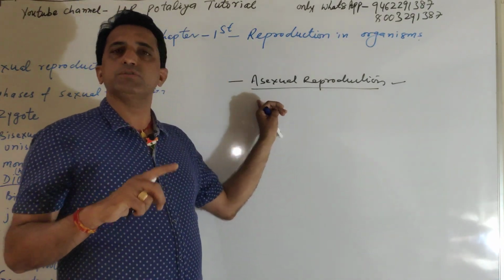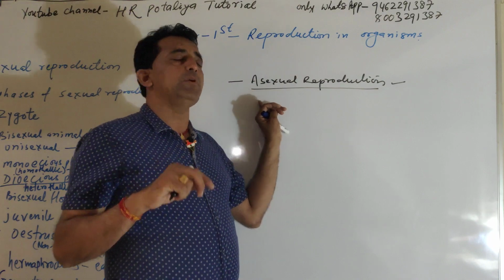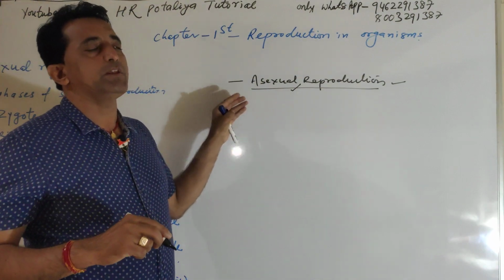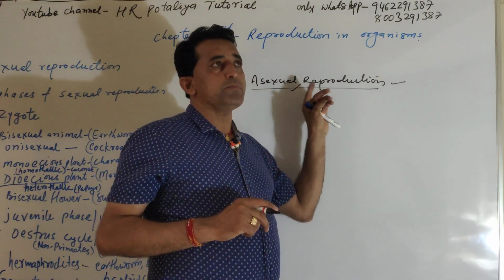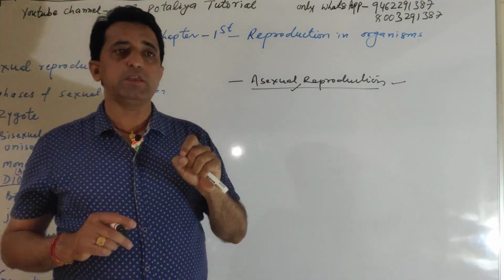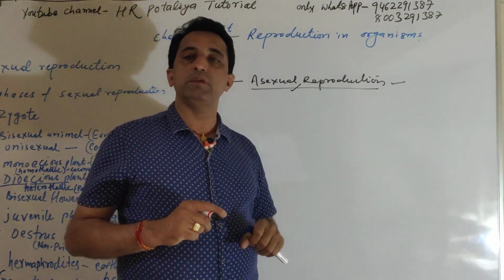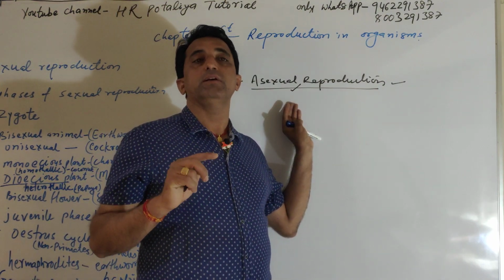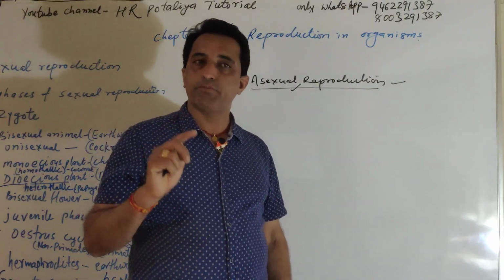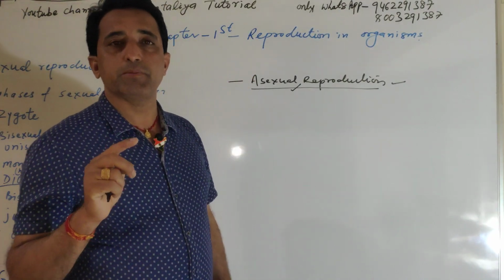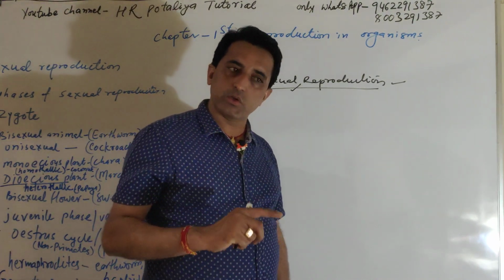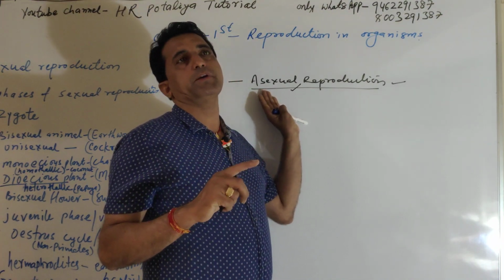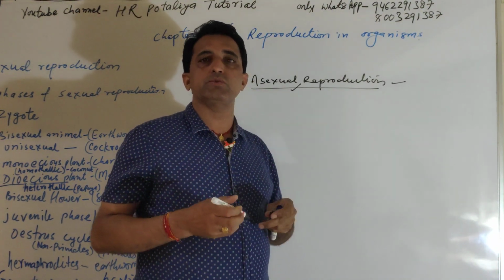Mitotic division occurs, meiosis is not completed. And one more thing, in asexual reproduction the progeny is just similar to the parent, that is, a clone, morphologically as well as genetically identical with the parent. That's why in asexual reproduction the progeny is also known as a clone. All these are the simple characteristics of asexual reproduction.